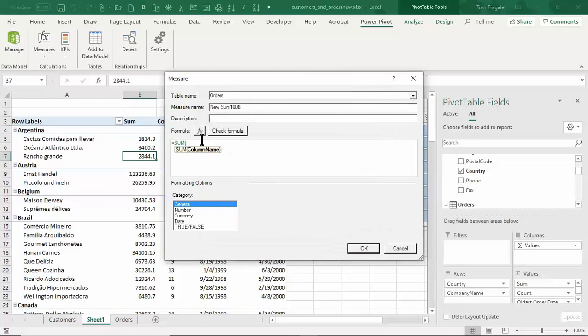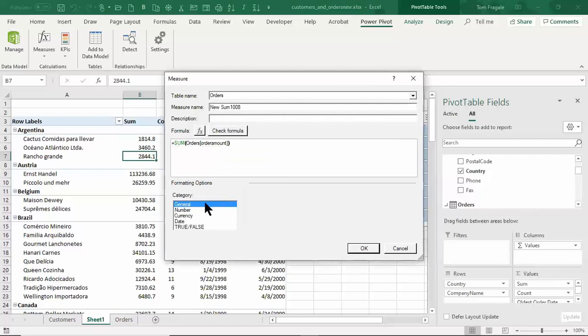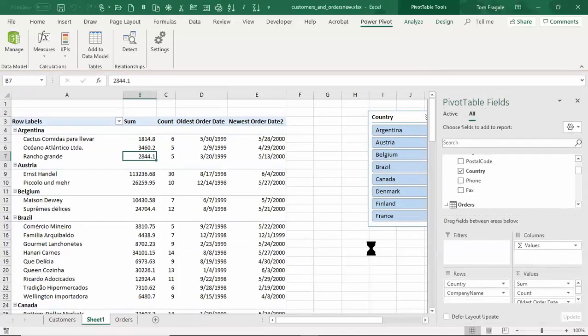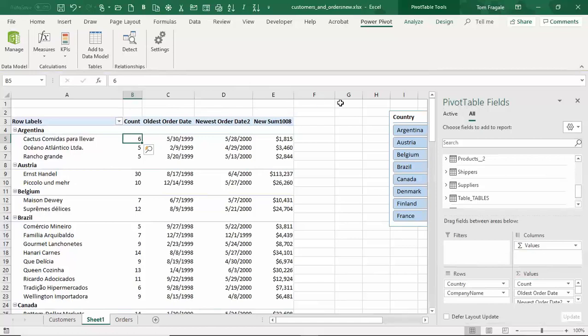And then I'll type in O within the parentheses so I can see the order amount. And then we'll make this currency format. I use 0 decimal places because many times in the pivot table, we don't really care too much about the pennies. Although, you know, on a scientific situation, of course, you would have many different decimal places there, but we'll make it 0. Click OK. So now I have a new sum. Notice how it's the same number that's in this column. So actually, I don't need that sum anymore. I'm going to pick up this sum from the values and just drag it back to the top. Now I just have the sum that we made.